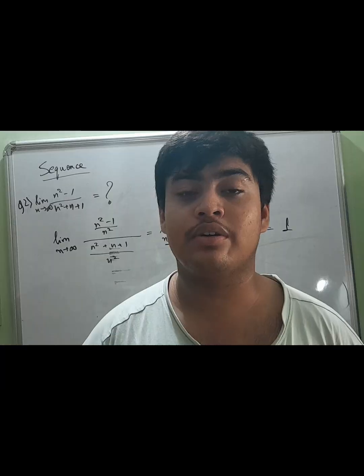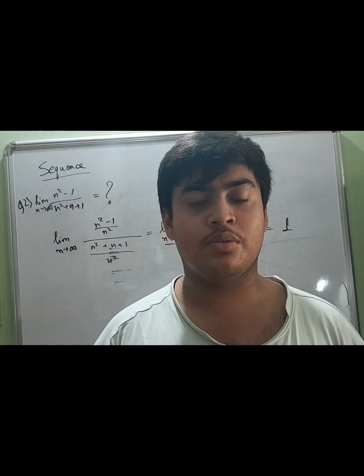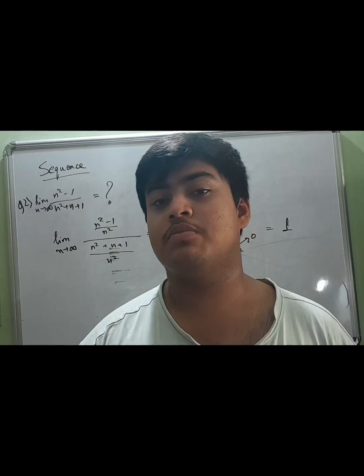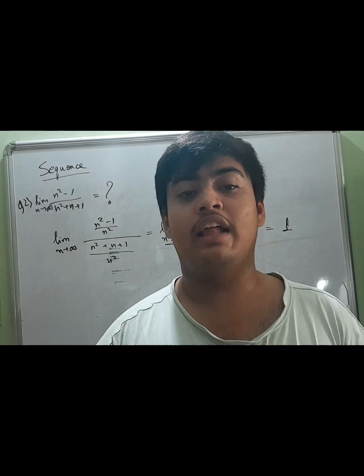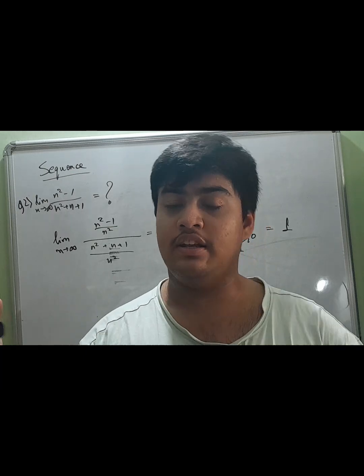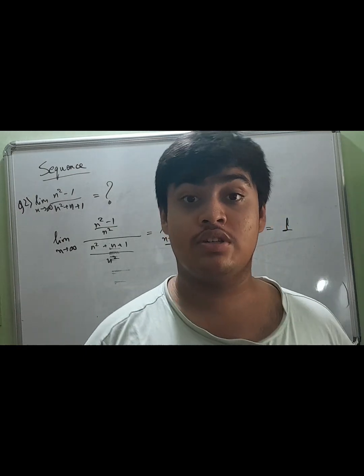In the next class, we are going to go with the types of sequence, which are convergent sequences, divergent sequences, bounded sequences, monotonically increasing sequences, monotonically decreasing sequences, and then we are going to go into recursion and then close this particular chapter of sequence. Then we are going to go into series, right?